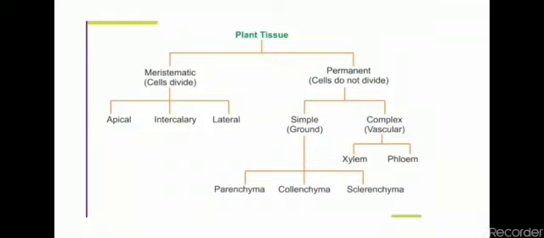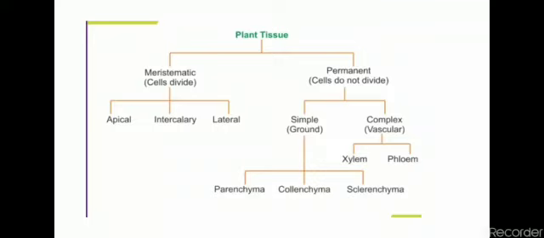So here we have a mind map, a flow chart, of plant tissue. Plant tissues are mainly categorized into meristematic and permanent tissues. Meristematic tissues are those tissues in which cells are capable of division.